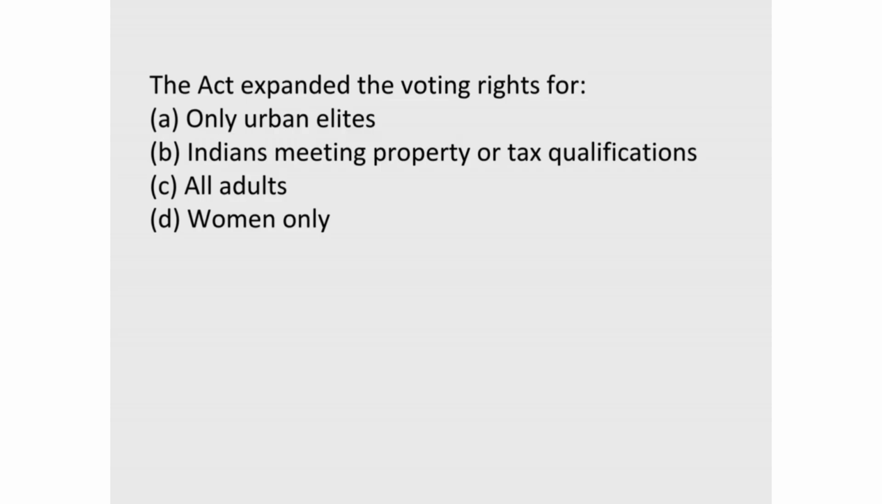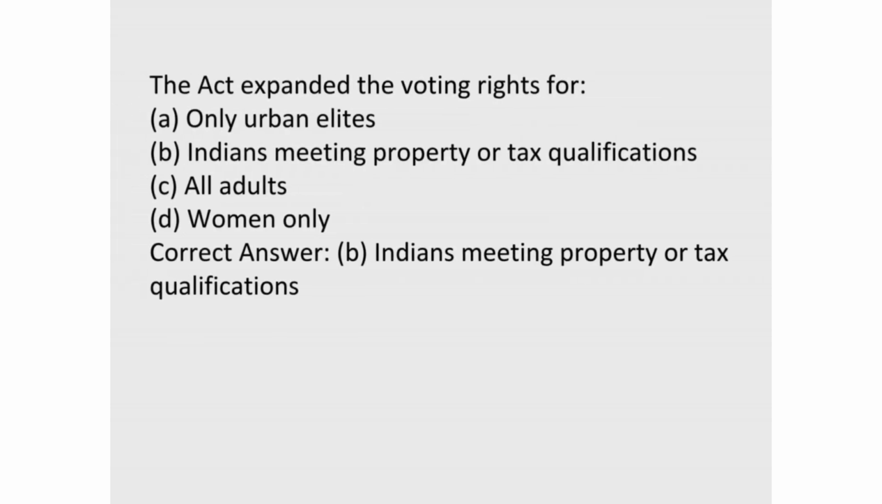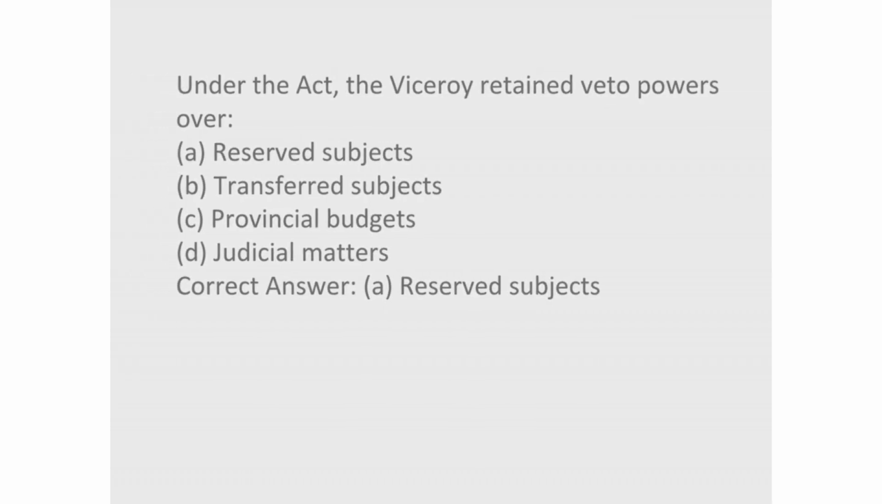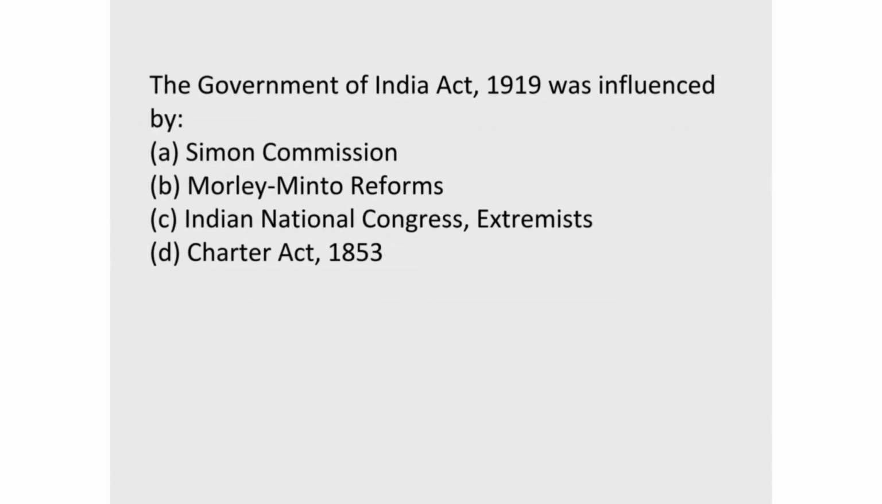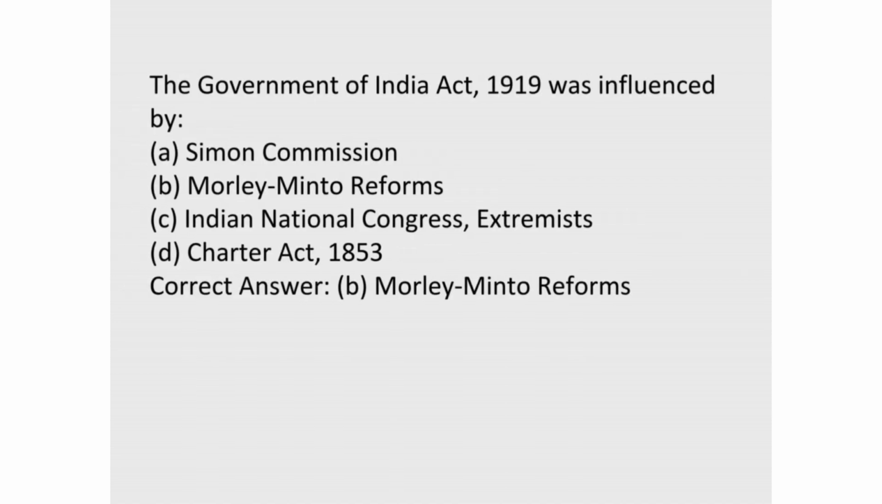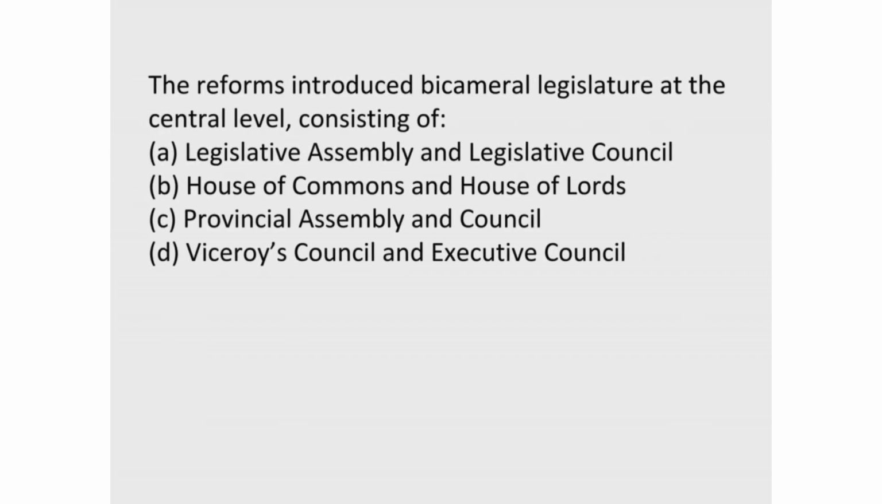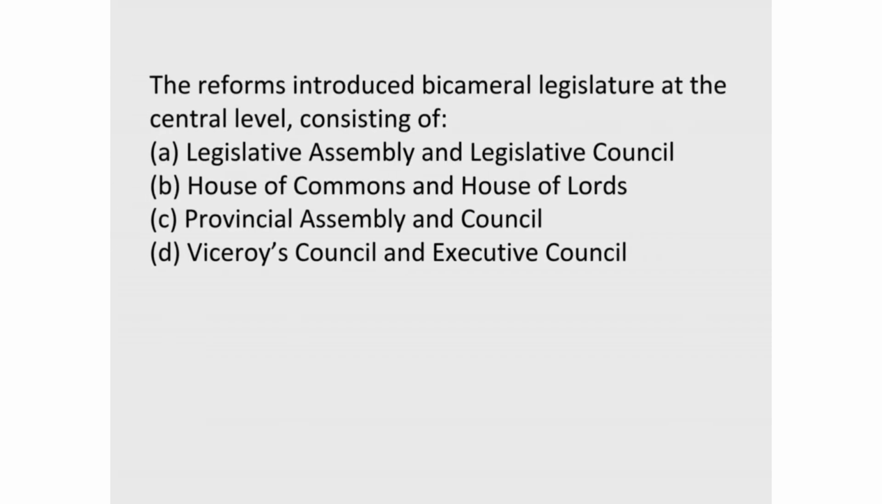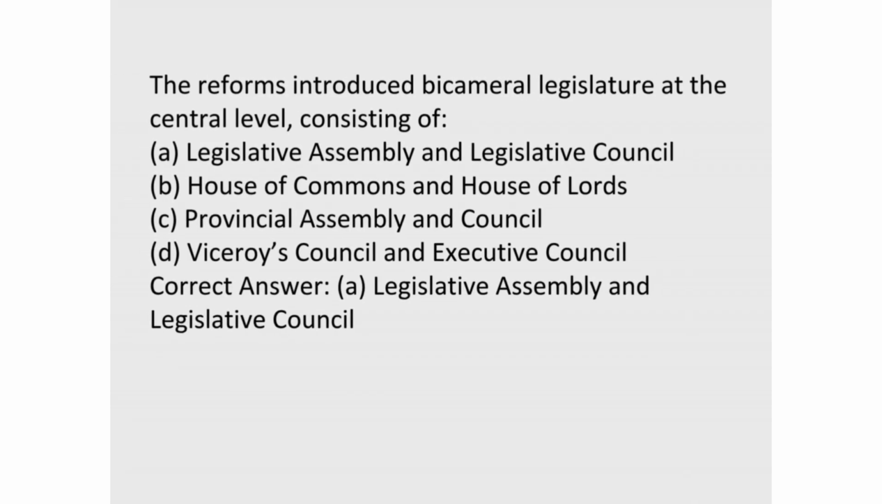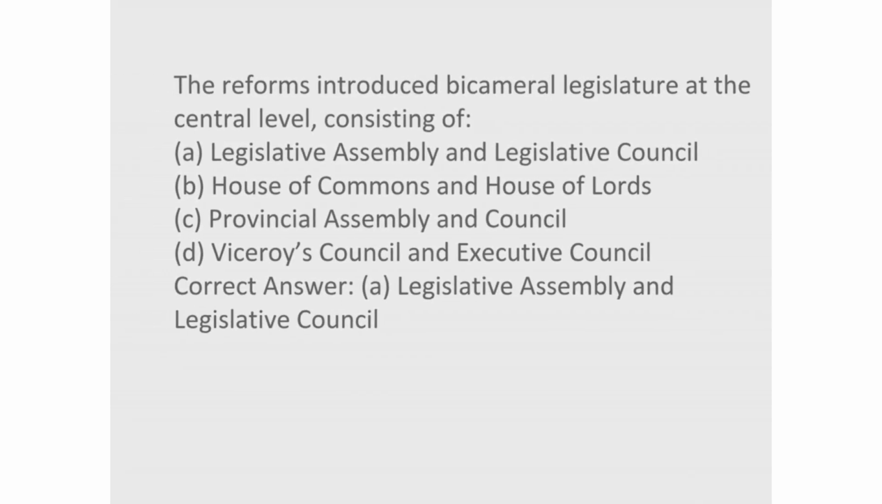7. The Act expanded the voting rights for. Correct answer, B, Indians meeting property or tax qualifications. 8. Under the Act, the Viceroy retained veto powers over. Correct answer, A, reserved subjects. 9. The Government of India Act, 1919 was influenced by. Correct answer, B, Morley-Minto reforms. 10. The reforms introduced bicameral legislature at the central level, consisting of. Correct answer, A, Legislative Assembly and Legislative Council.